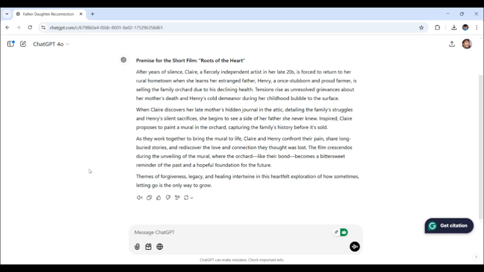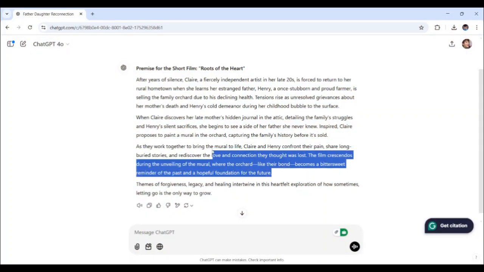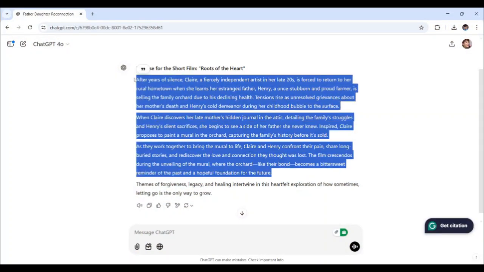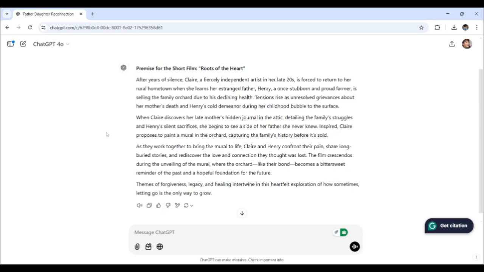All right, so let's dive deeper into the characters next. Now that we have a beautiful premise, it's time to bring the father and daughter to life. Their personalities, motivations, and flaws will be key to making the story relatable and impactful. Let's see how ChatGPT can help us flesh them out.